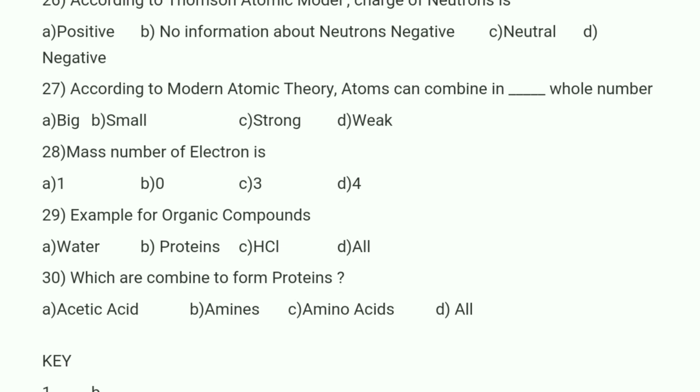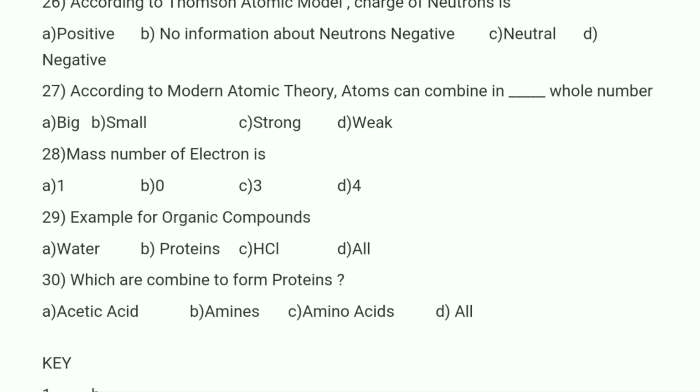Example for organic compounds. So example for organic compounds, here there are the options: water, proteins, HCl and all. So water is not an organic compound, HCl is not an organic compound. So option B, proteins are correct. The option B is correct.